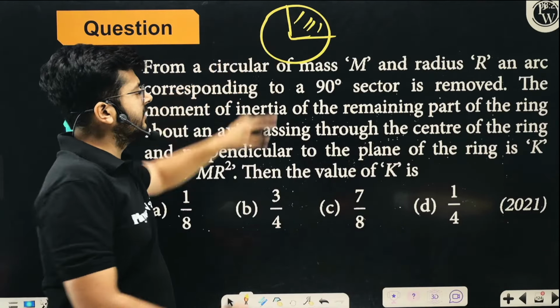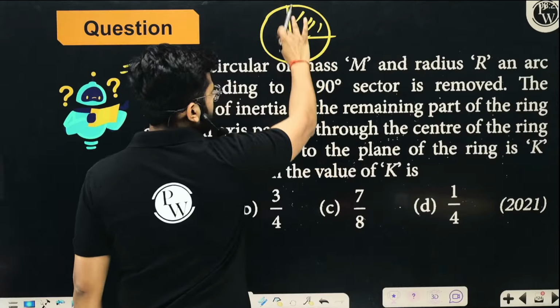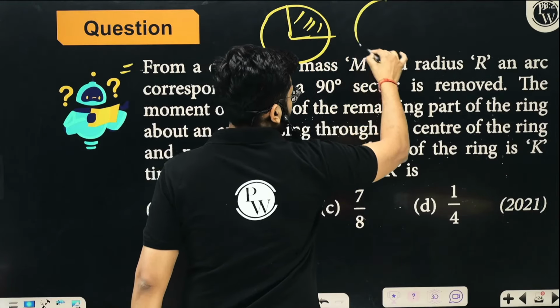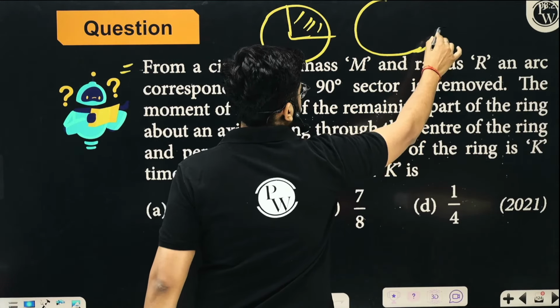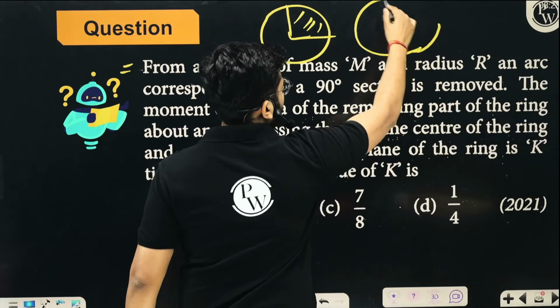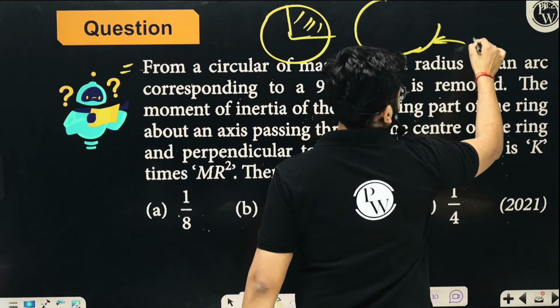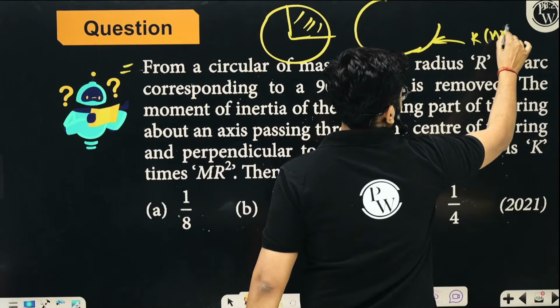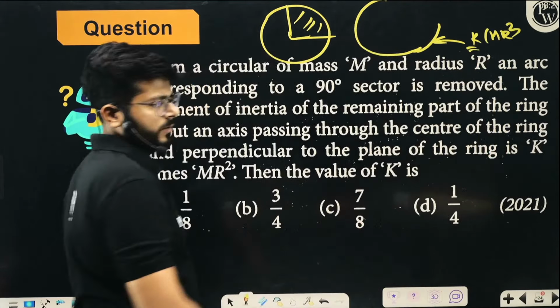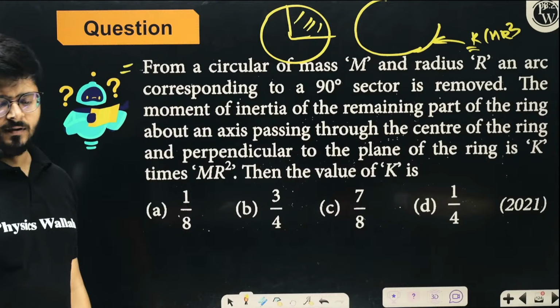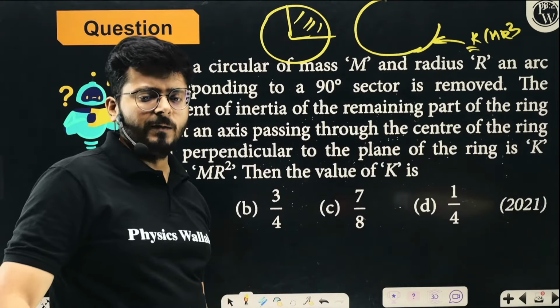For the remaining sector, once you remove it, the remaining other part is removed. For this part, the moment of inertia is k times mr square. You want to know the value of k in this situation. So again, very, very simple stuff. Once a part is removed, how can you calculate that?